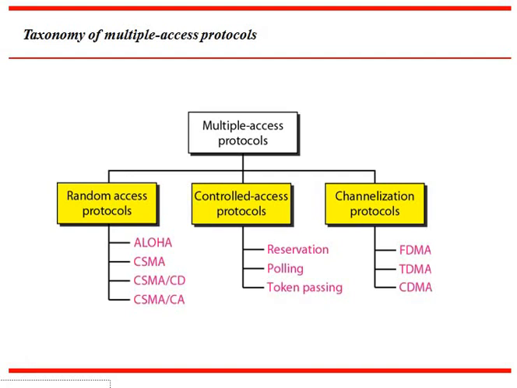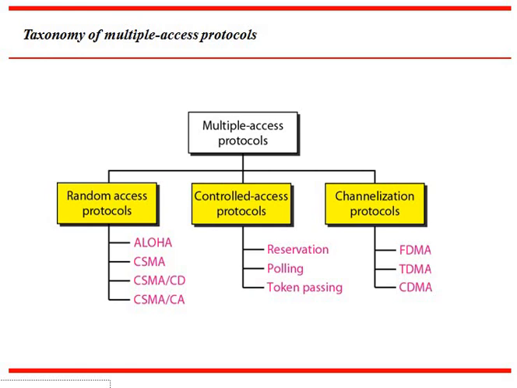First we will discuss the taxonomy of multiple access protocols. Multiple access protocols are divided into three types. One is random access protocol. Second is controlled access protocol. Third is channelization protocols.